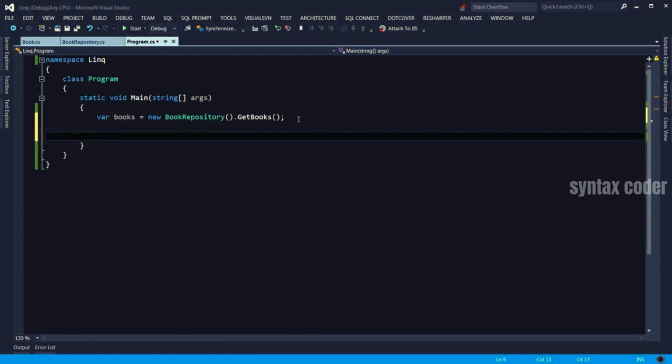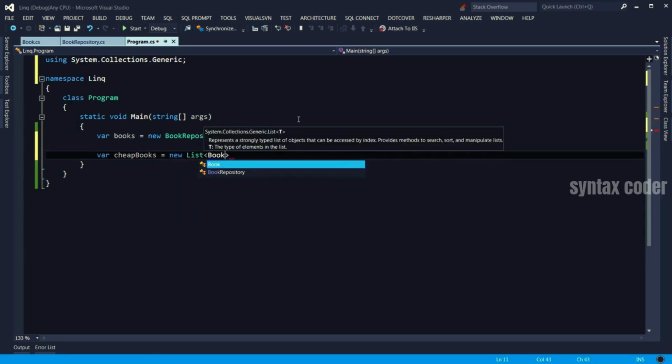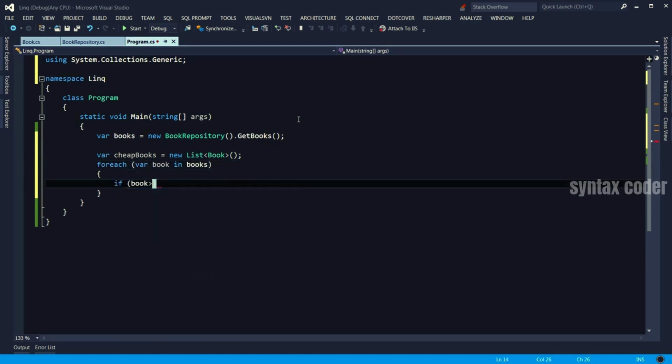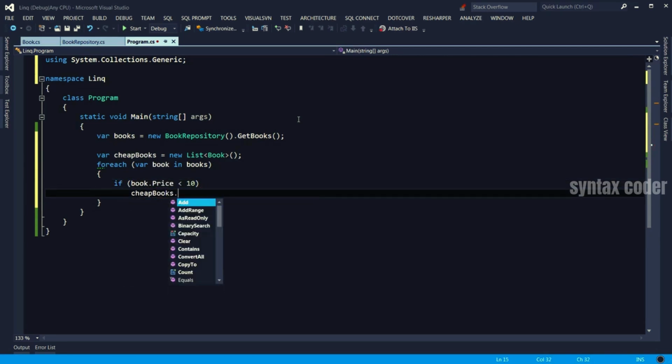Let's say we want to display the list of books that are cheaper than $10. If we didn't have LINQ, this is what we had to do. We would have to create a new list. We would have to iterate the books collection and then say if book.Price is less than $10, add it to the cheap books collection.